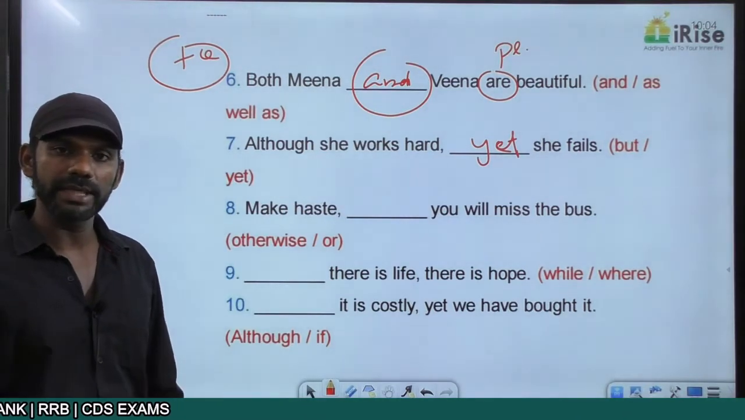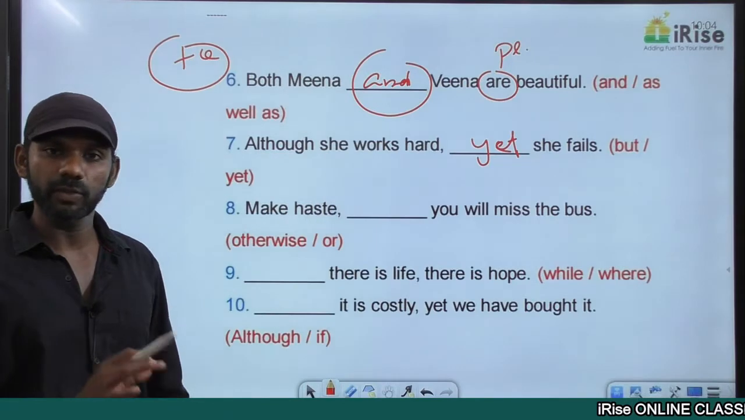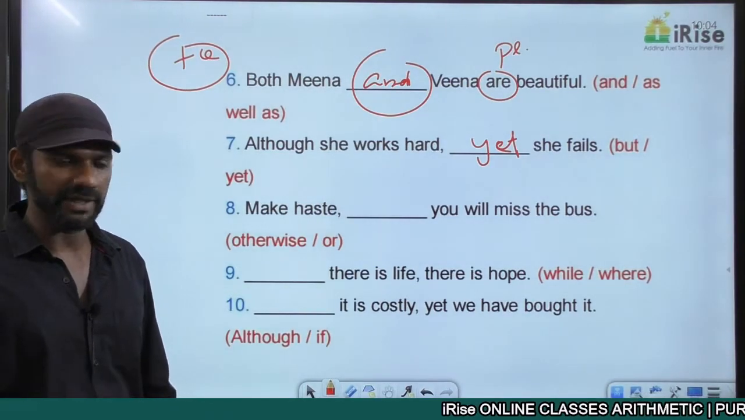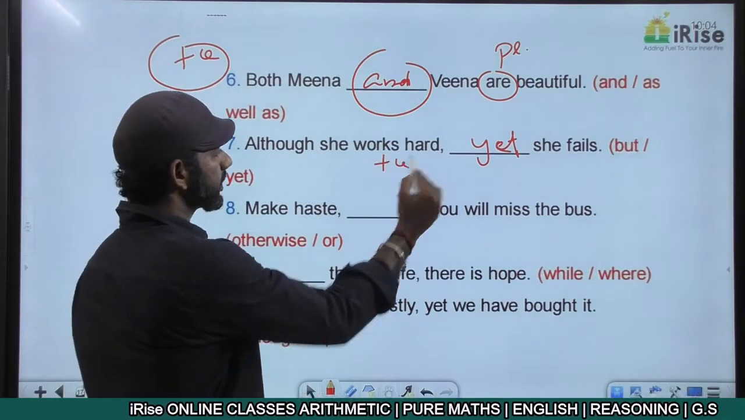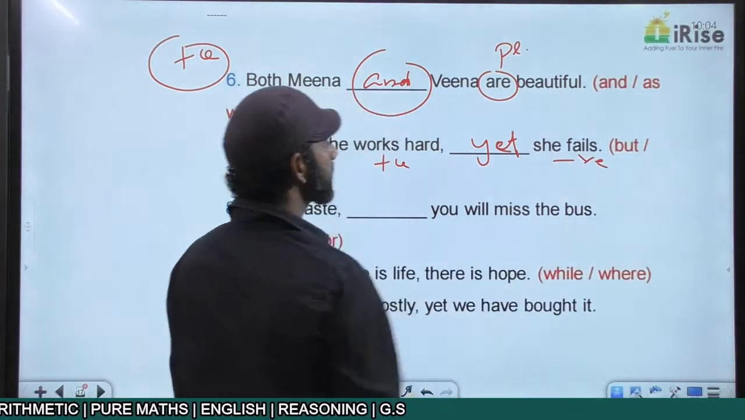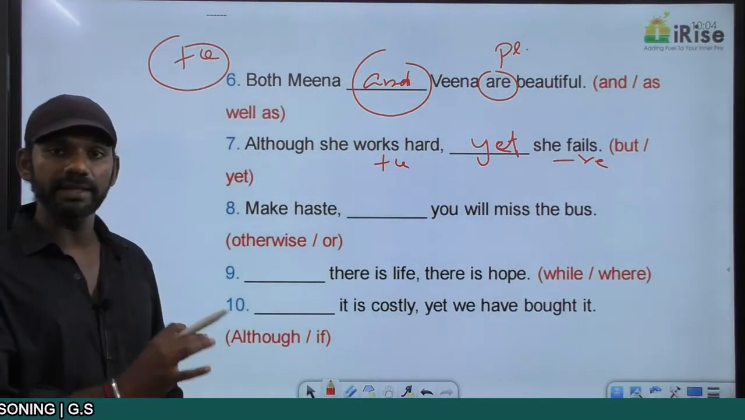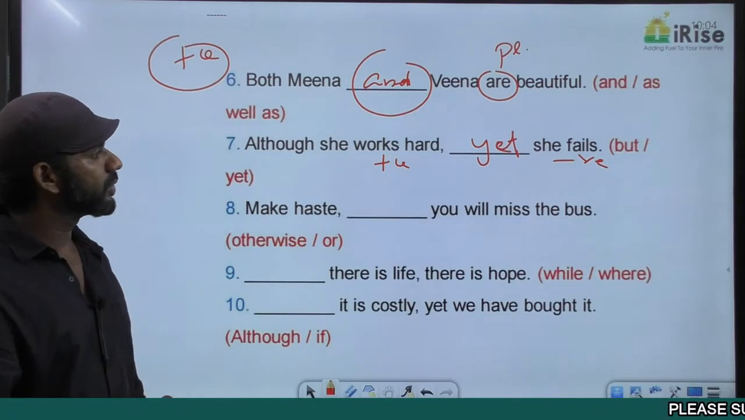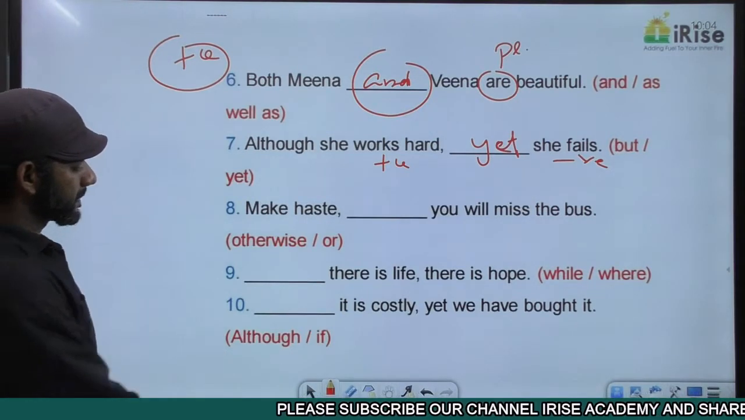Although is a contrast indicator, and must always connect one positive idea and one negative idea. The first idea here is she works hard, positive. The second idea here is she fails, negative. So the concept regarding contrast indicators is completely fine, connecting a positive idea and a negative idea. So although she works hard, yet she fails. Come to the next one.